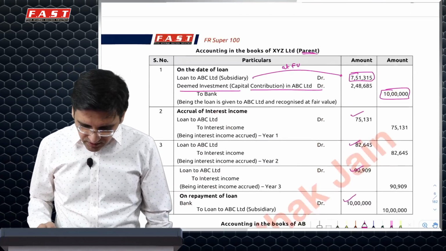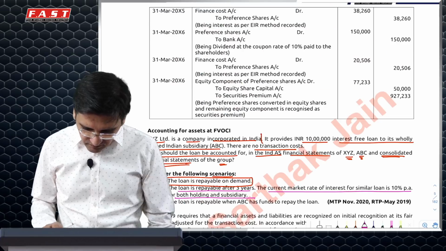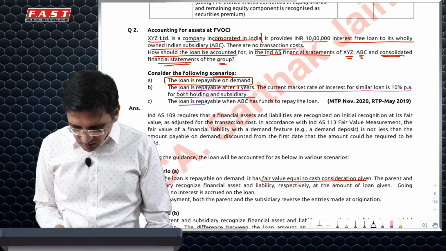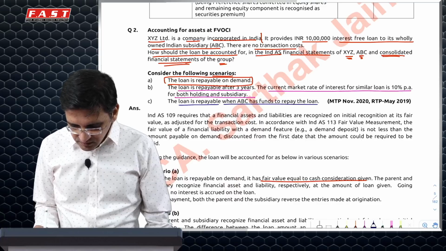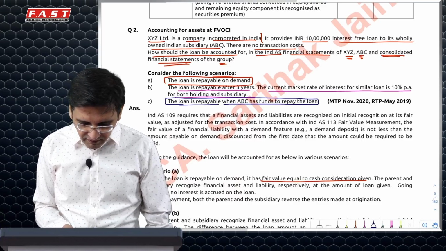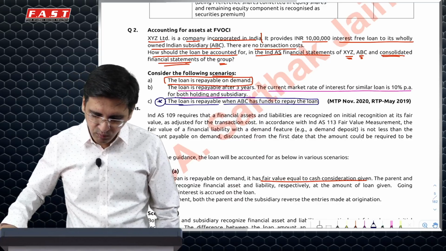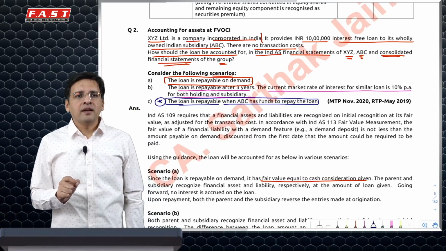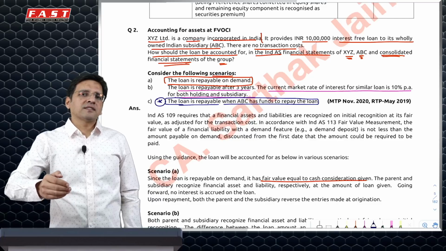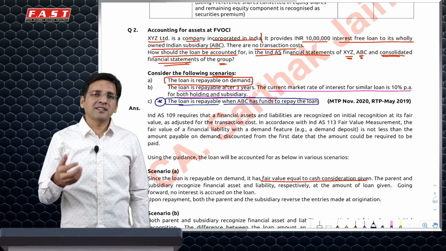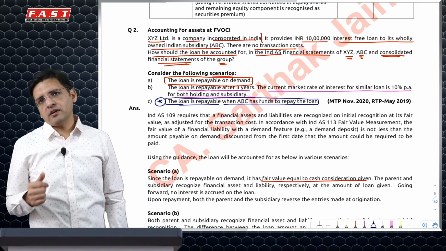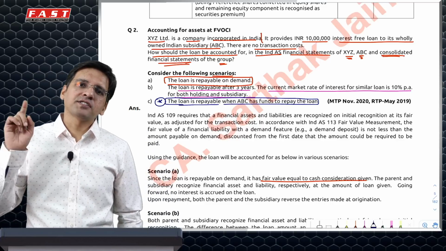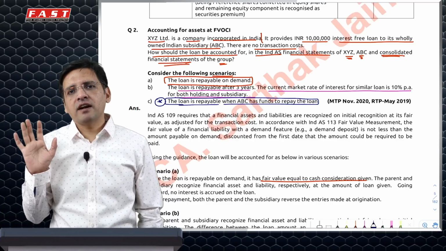Now coming to the third scenario, and this is something you need to be clear about: the loan is repayable when ABC has funds to repay the loan. Please be very, very clear about this particular adjustment. It does not mean that the loan is repayable on demand. If I give you some money and I say you pay me whenever you want, that is case C. If I say I will take it whenever I want, that is case A. I will take it whenever I want is a demand loan.